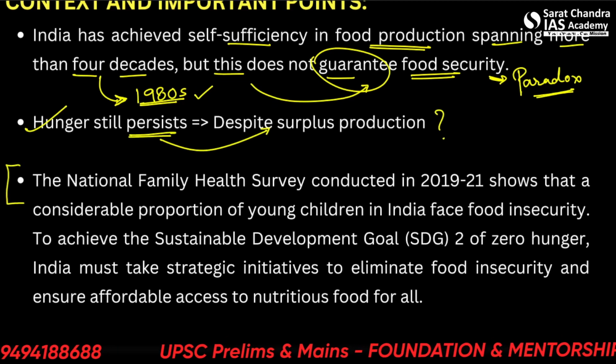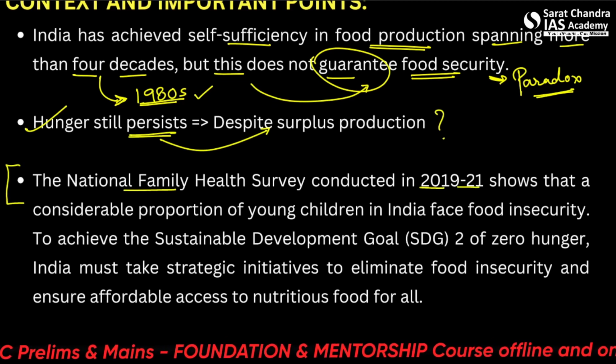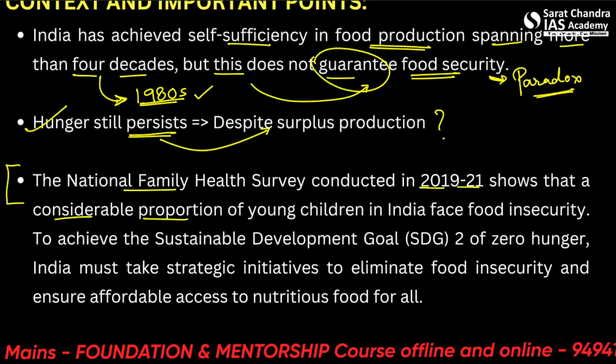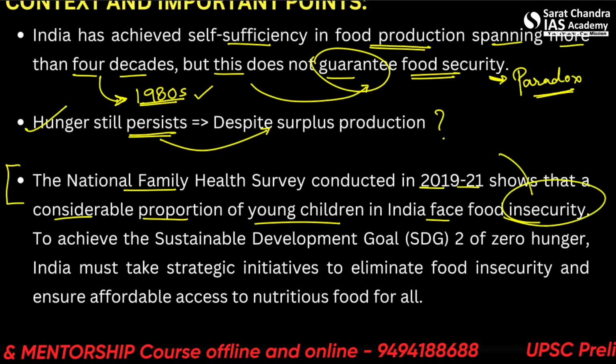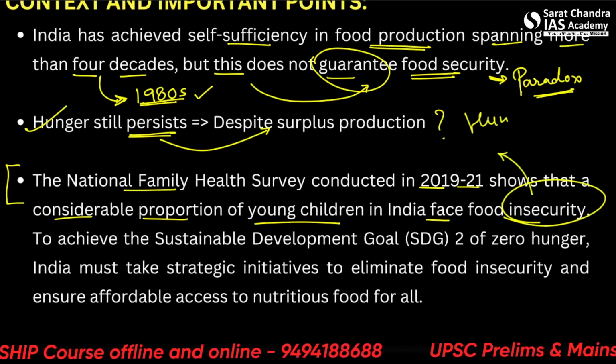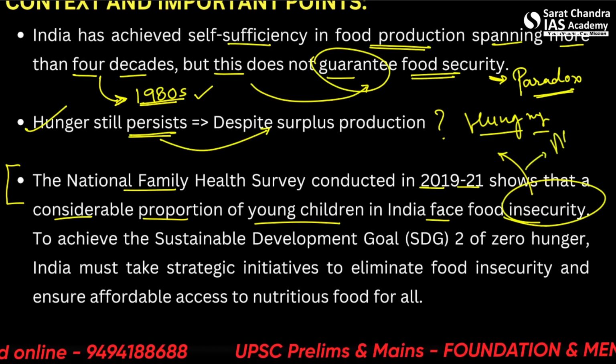Another thing is the National Family Health Survey conducted in 2019-21, which shows that a considerable proportion of young children in India face food insecurity. That means either they are hungry or are not having enough nutrition.